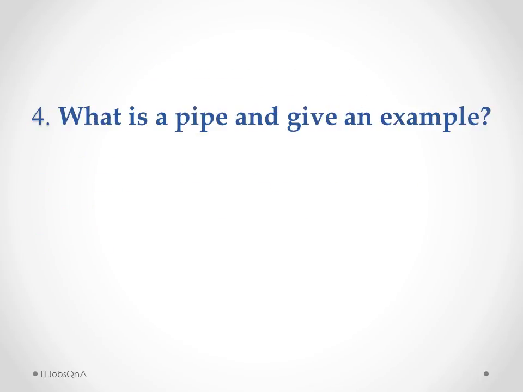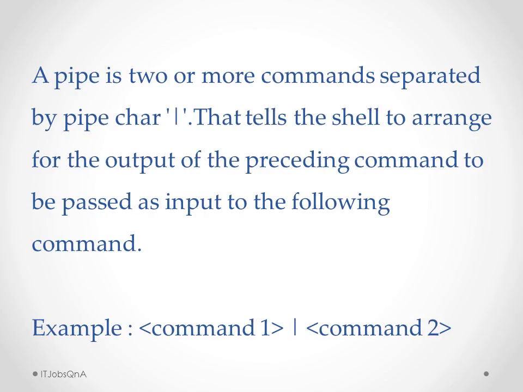Fourth question is, what is a pipe, and give an example. Well, the answer is, a pipe is two or more commands separated by the pipe character that tells the shell to arrange for the output of the preceding command to be passed as input to the following command. Example, command 1 | command 2. So the output of command 1 will be given as input for command 2, and hence we will get the final output.